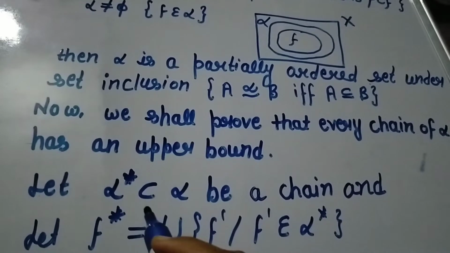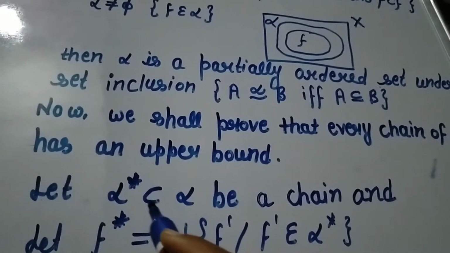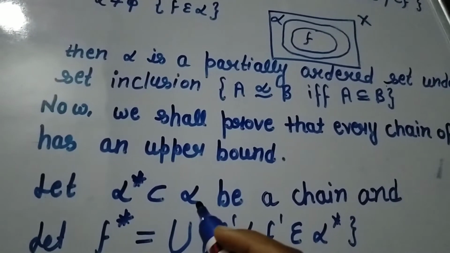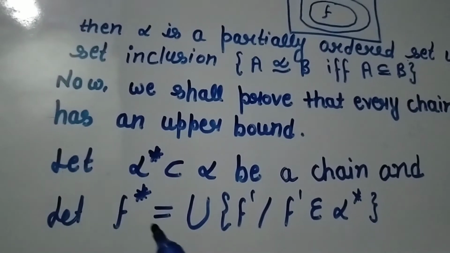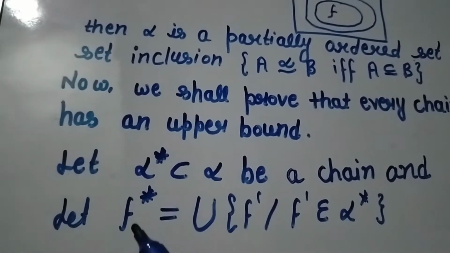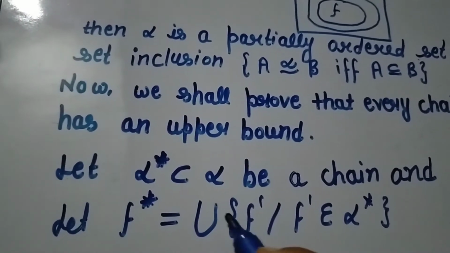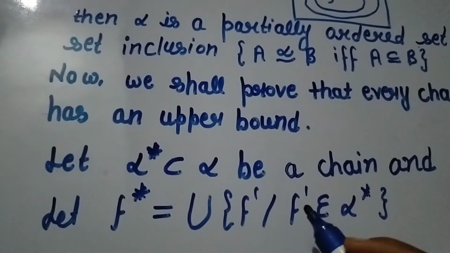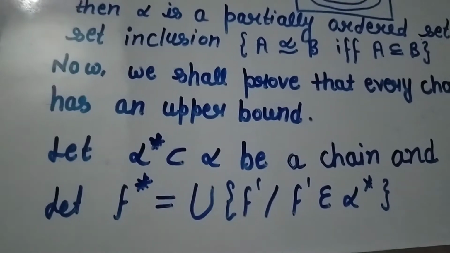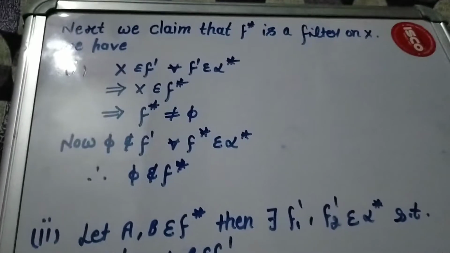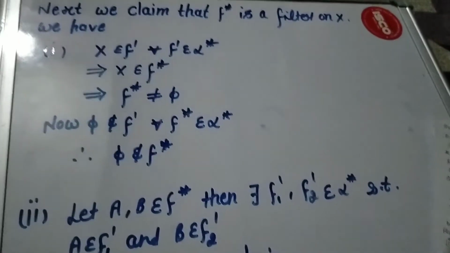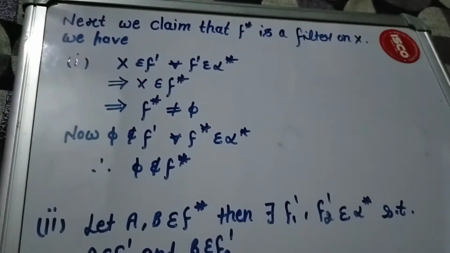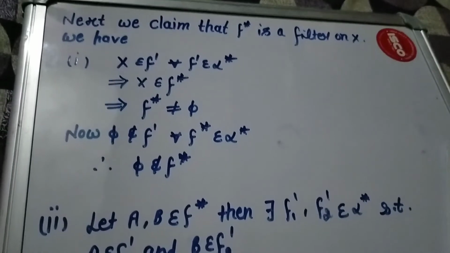Let alpha star, which is a subset of alpha, be a chain, and let F star be equal to the union of F' such that F' belongs to alpha star. Next we claim that F star is a filter on X, and we have three properties for proving F star is a filter.